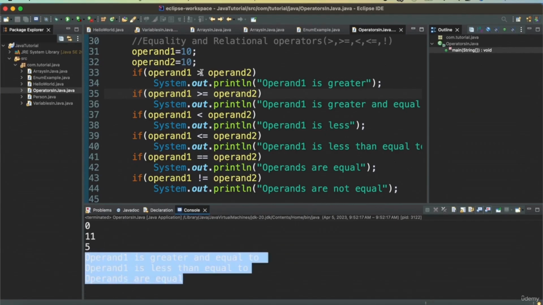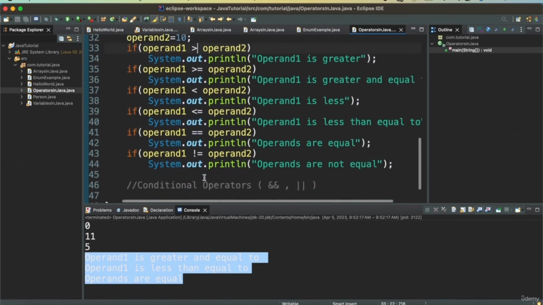So this way you can use all of these greater than, equal to, less than equal to, and not equal to operators. It's very simple here.